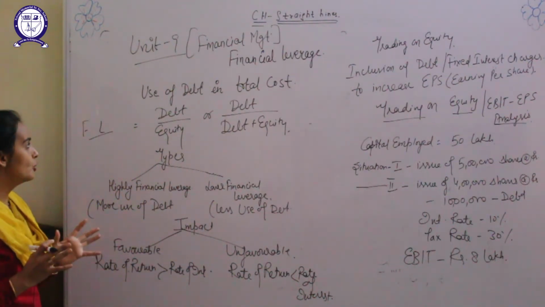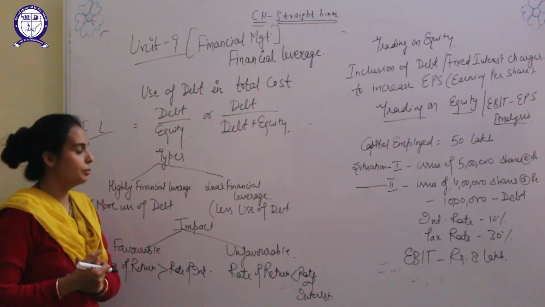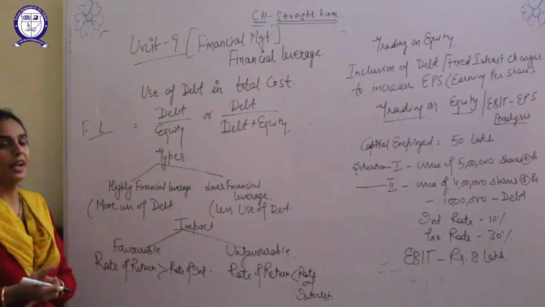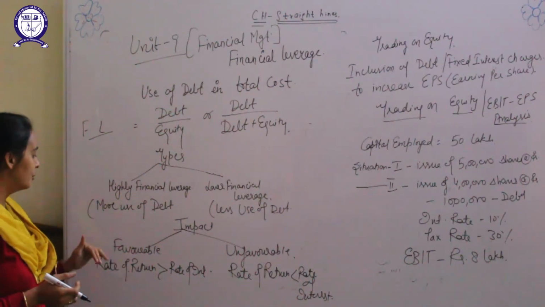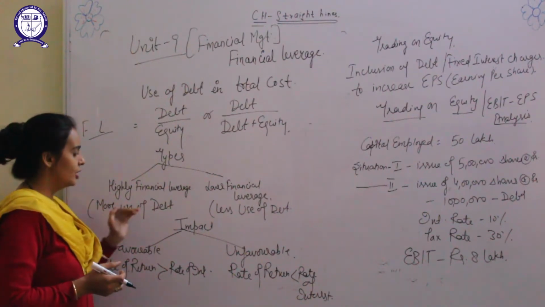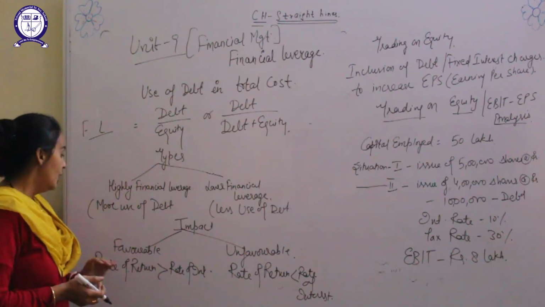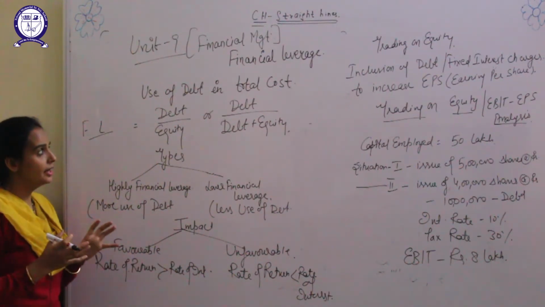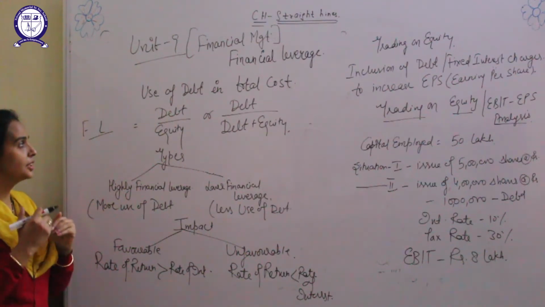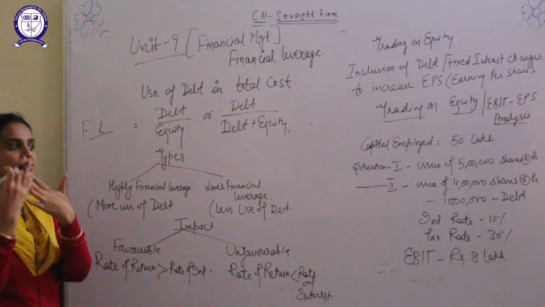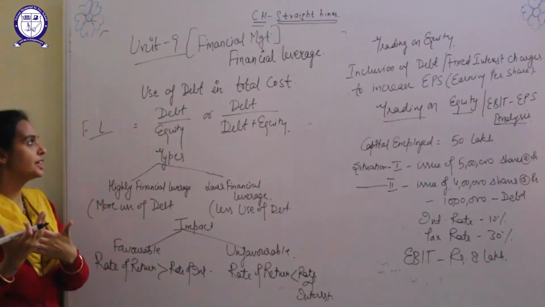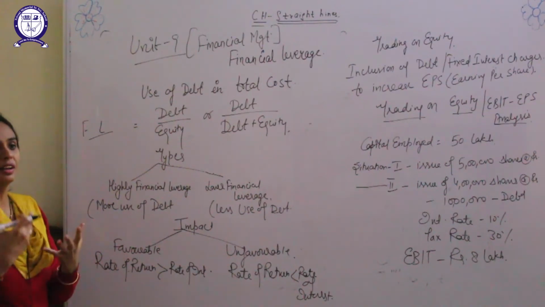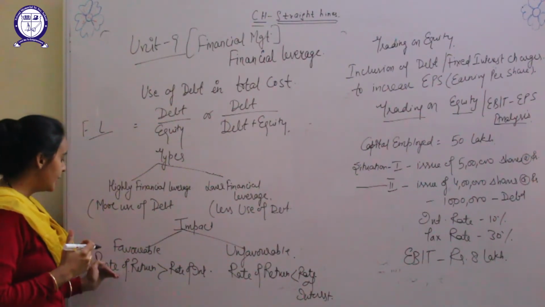Now the impact of financial leverage: there could be two types of impact of using debt in any company, favorable or unfavorable. Favorable is when the company arranges finance by the issue of debt, invests the money into a project or somewhere else, and earns profit.